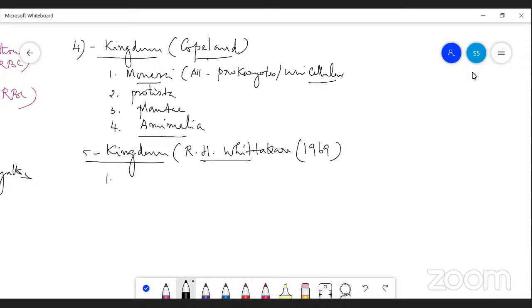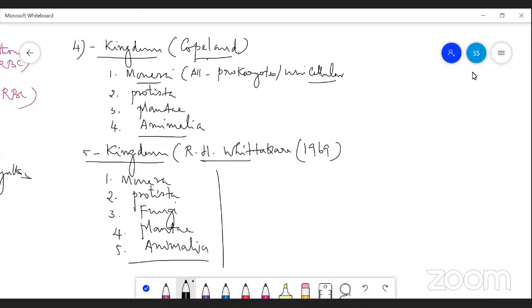So what are the kingdoms of the five kingdom classification? The first kingdom is Monera. The second, Protista. Third, fungi. Third one is fungi. Fourth, Plantae. Fifth one is Animalia. So from the NEET point of view, these five kingdom systems of classification were based on certain criteria.